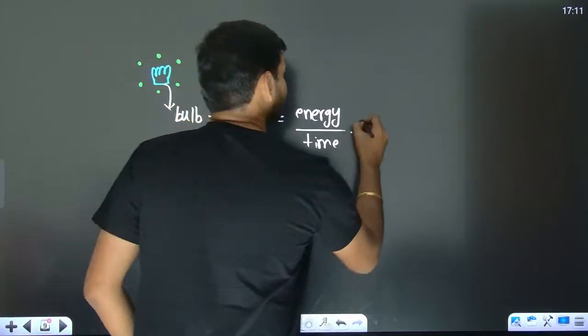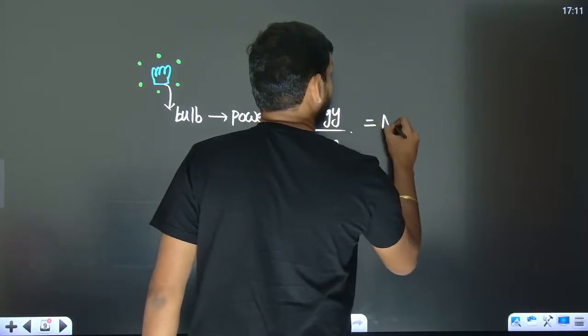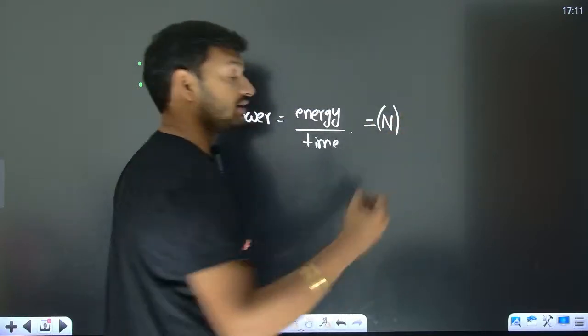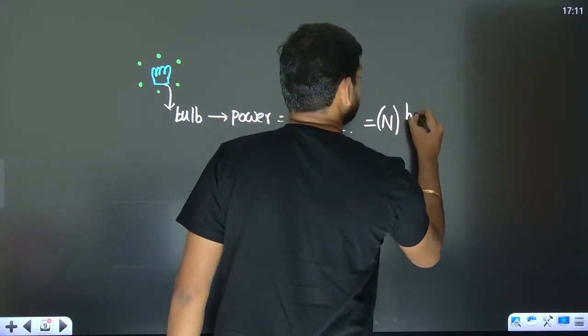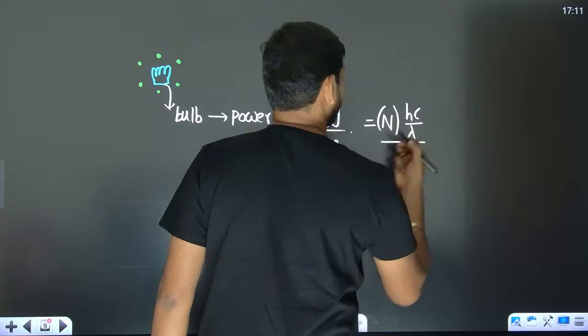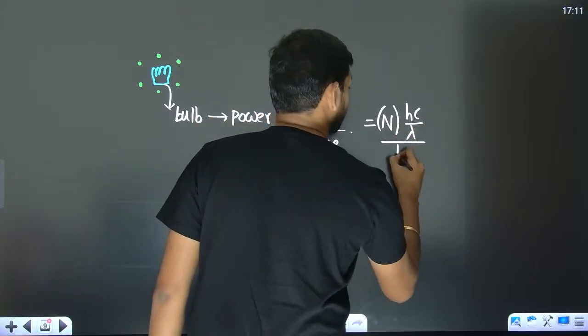So let's say some capital N number of photons have come out, and energy of each photon is hc by lambda, divided by time.